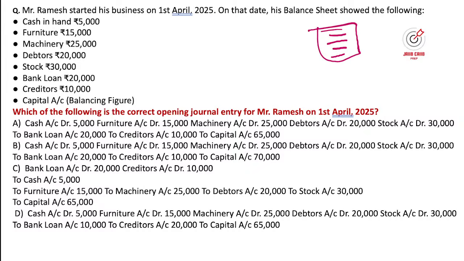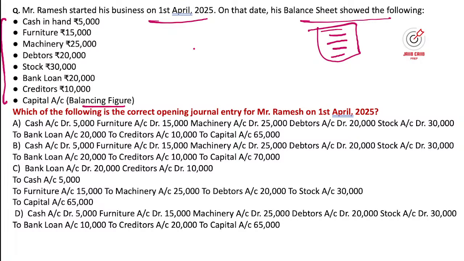So see, on April 1st, 2025, the date on the balance sheet has the following figures: cash in hand 5,000, furniture 15,000, machinery 25,000, debtors 20,000, stock, bank loan 20,000, and creditors 10,000. Capital account, the capital contribution by the owner, is the balancing figure. So what will be your correct answer?